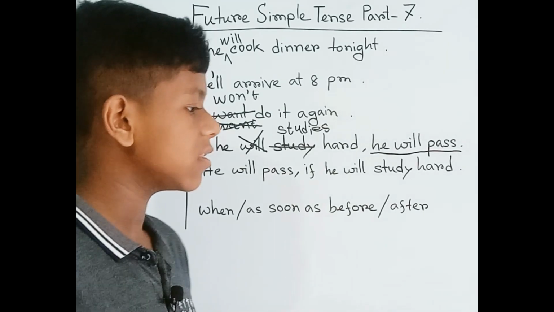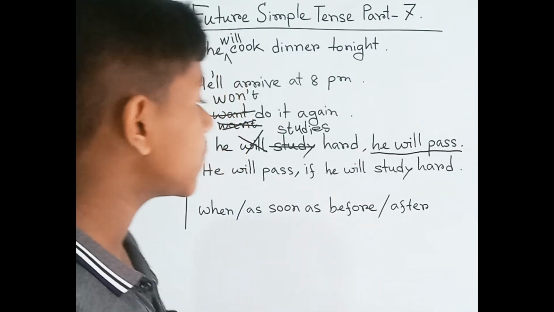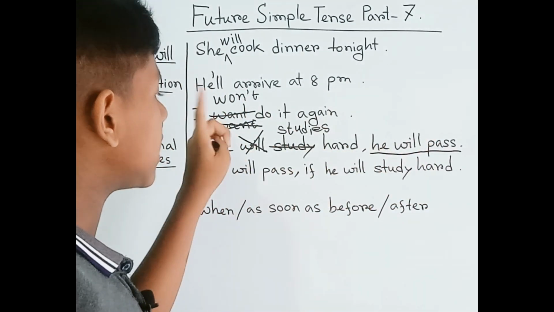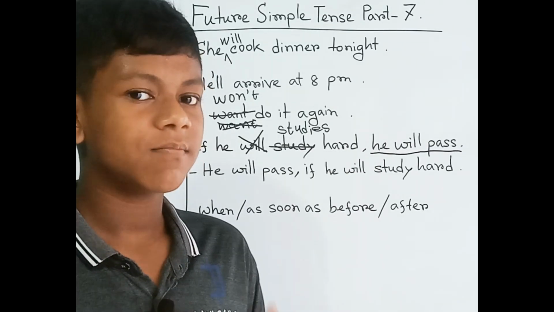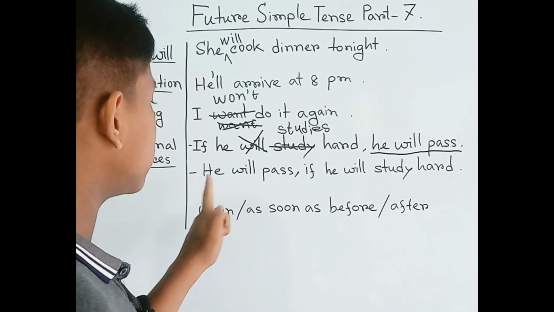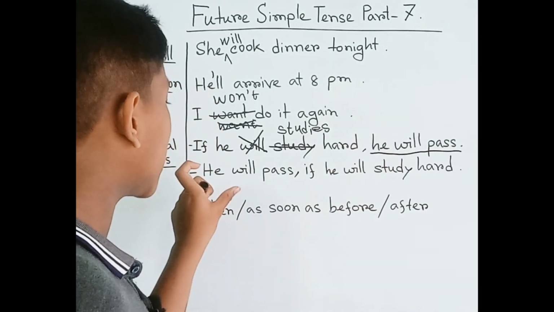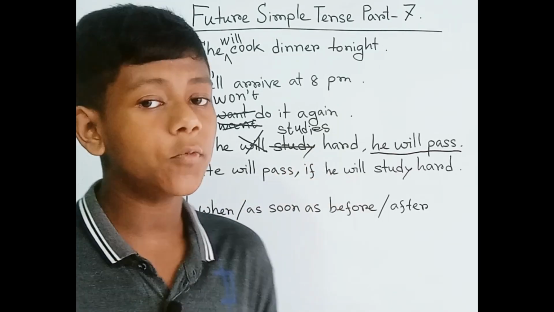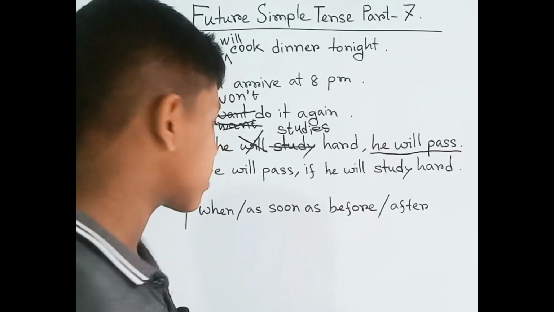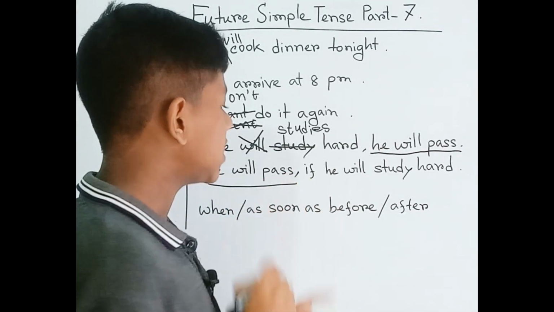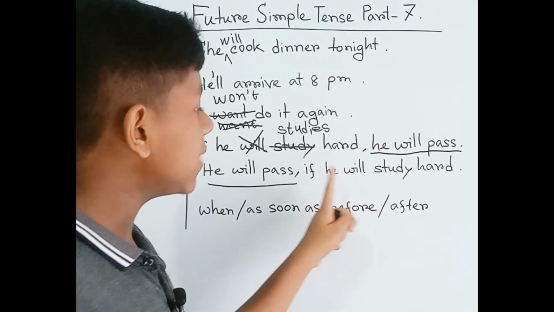And then next is, if we switch up the sentences. If we write this before and that after, then what will it be? Of course, the sentence will be right, but there's one mistake. Same here, here we have put the main clause, then here we have put the if clause. Is the main clause correct or not? Of course it's correct, but the if clause isn't correct. It will be wrong, because if he will study hard,